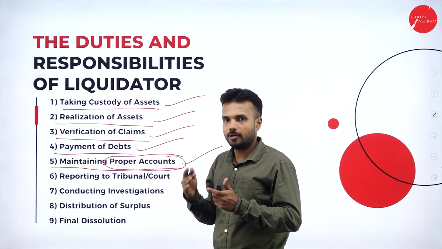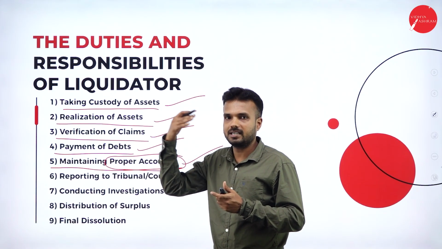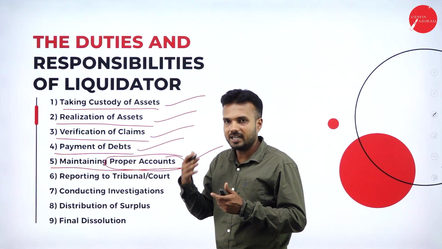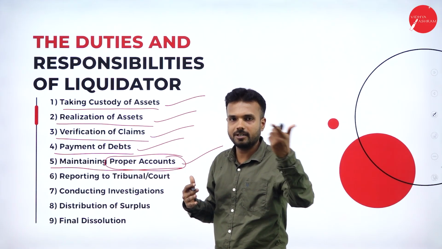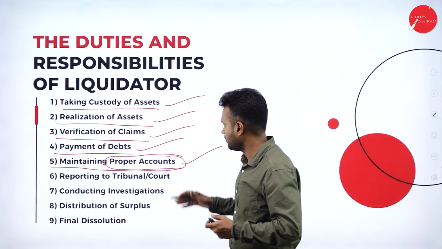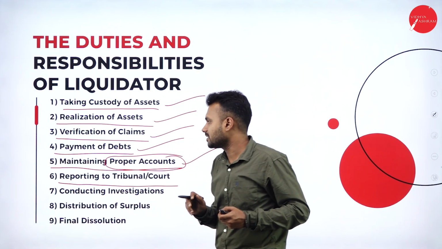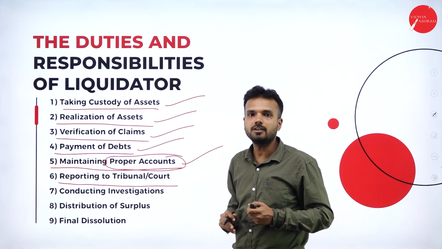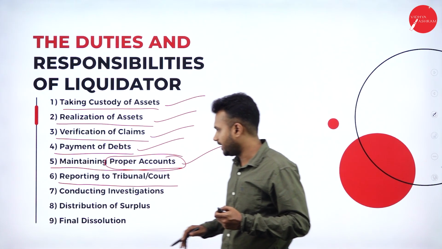For example, on the sale of a land and building, what is the amount that had been generated? That amount is given to the people for whom they are going to spend that money. All the things will be maintained properly. Reporting to the tribunal or court. So these accounts will be communicated to the tribunal or court with the statement, with the approval of a liquidator.